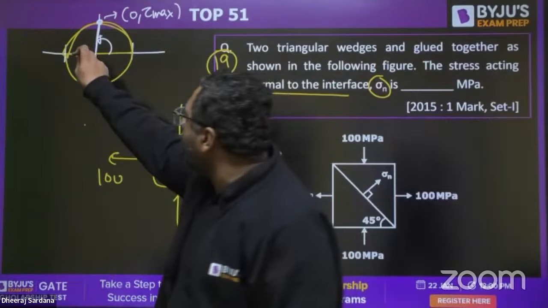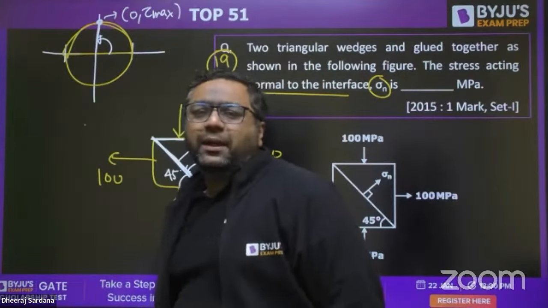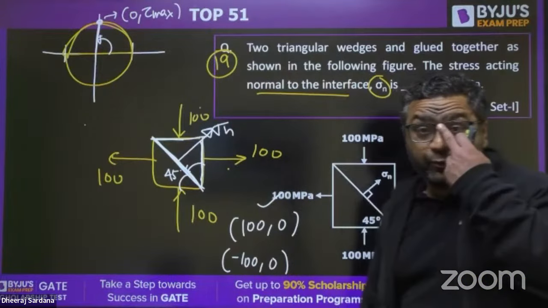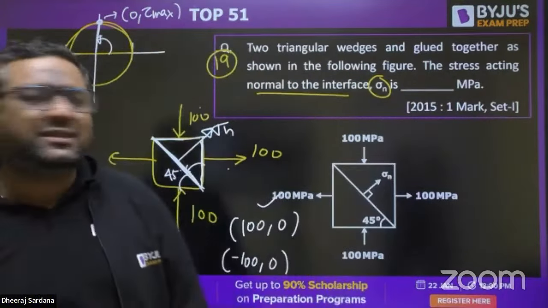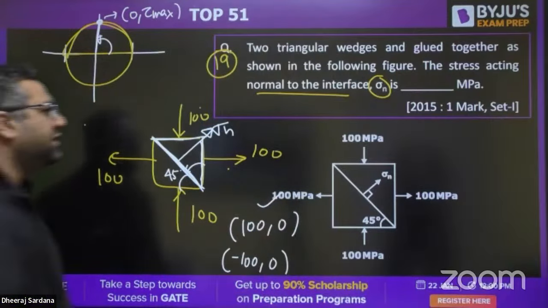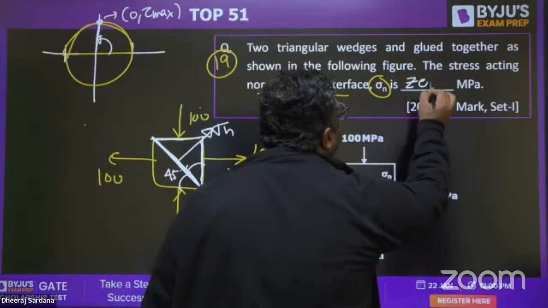But when the center of the Mohr circle comes to the origin, the plane of maximum shear and the plane of pure shear coincide. And at the plane of pure shear, normal stress is going to be 0. So guys, the answer for this is no doubt 0.